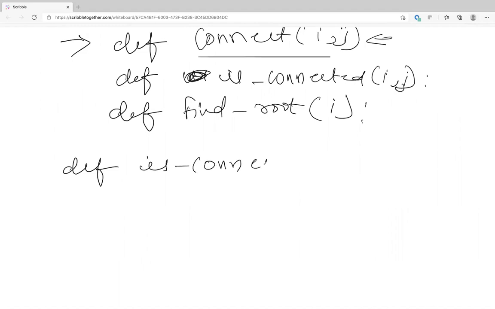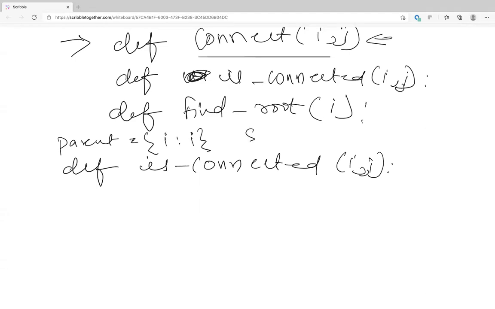So Sue, tell me, how will you implement this? Initially, as I told you, there was an array, or let's say a dictionary, which was storing the ID of everyone. Let's say this is i, and there's also the height of everyone, which is 0.